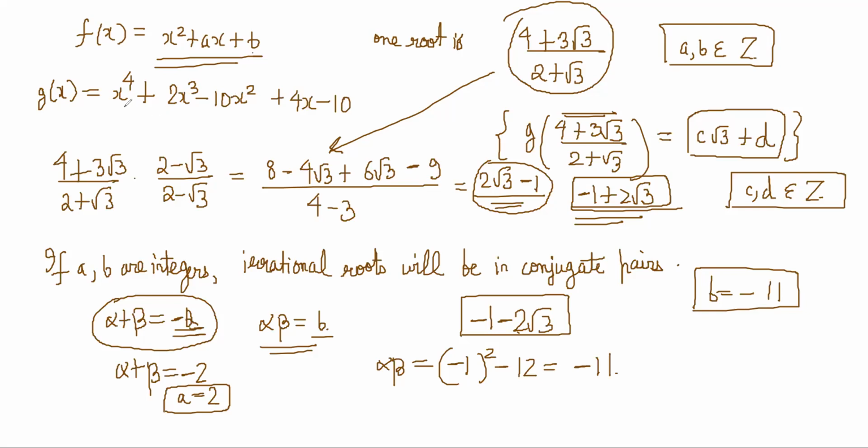So first, can we guess some obvious root for this? Trying 2: 16 plus 16, 32, minus 40, minus 8 plus 8, 32 minus 40, minus 10 is coming. So it's not cancelling at 2. Okay, fine. We'll not try to guess more. We'll just see what can be done here.